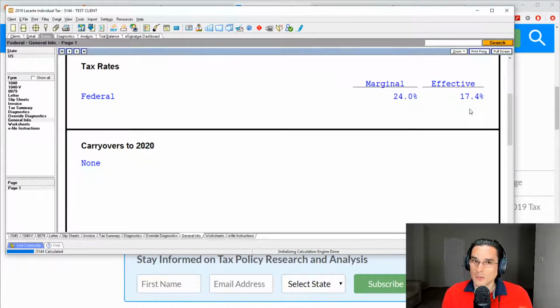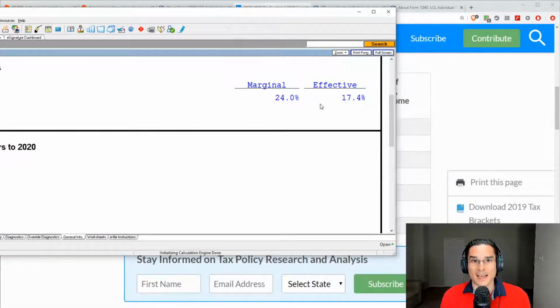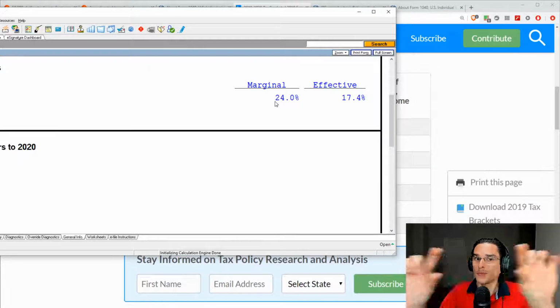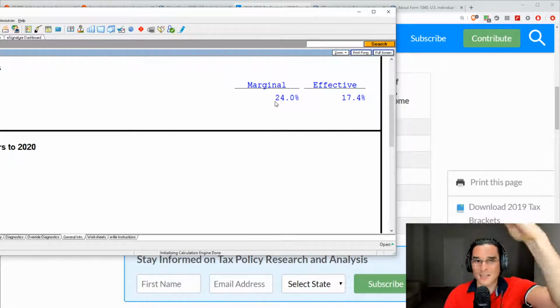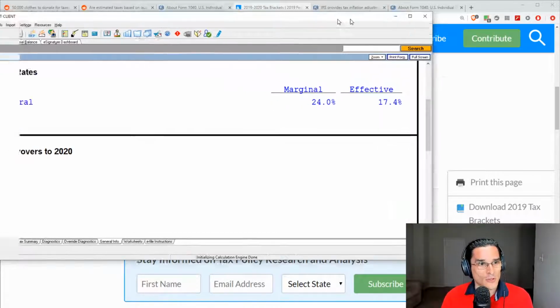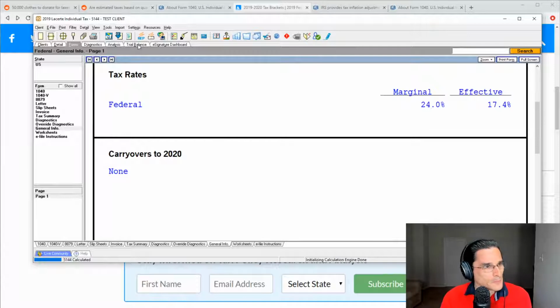Whereas the marginal rates are a little bit more complex, because you're saying, I'm in the 24% marginal tax bracket, but you're not paying 24% on all the income. This layout really highlights that the effective rate is lower than the marginal, because you have all those lower levels of tax that make up your overall tax sandwich or burger, if you will. You have all those different layers, and you need them all there to figure out your total amount of tax.